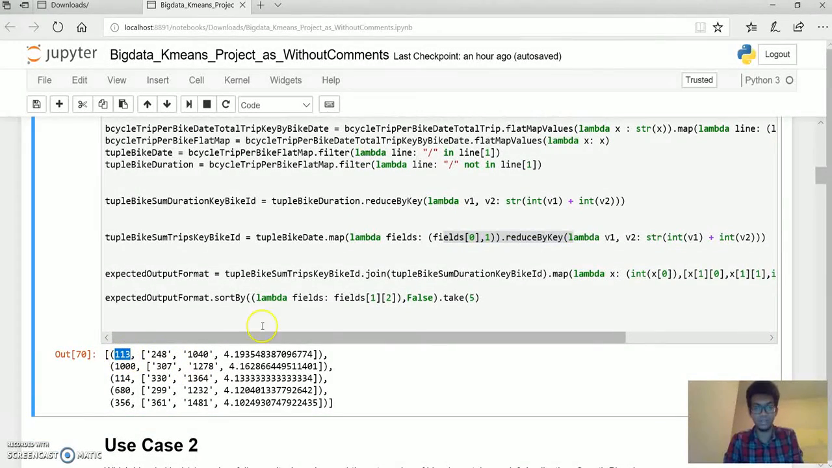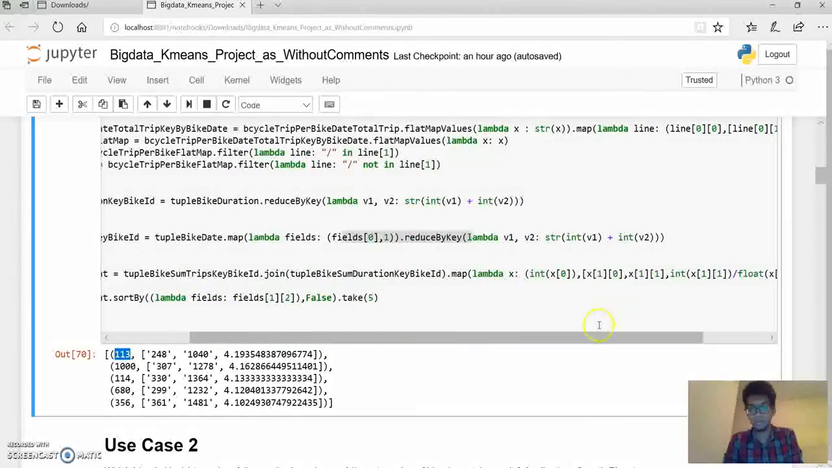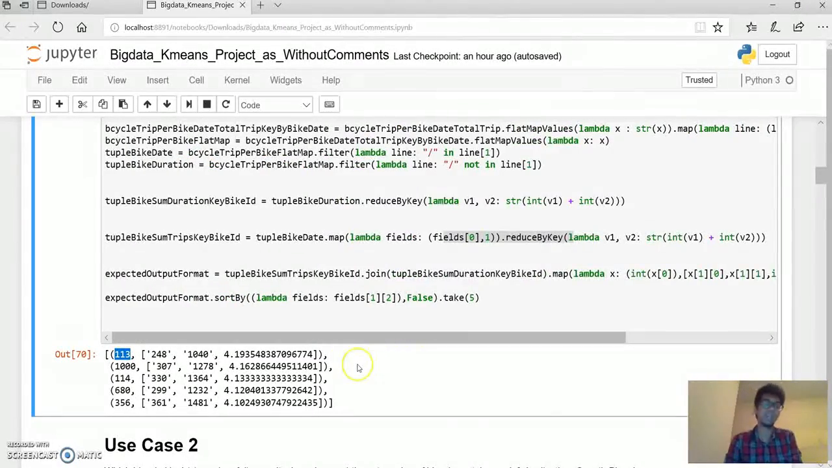So I have the bike ID here. I'd be selecting these so that for each bike I can see the number of trips that this bike has taken, the total trip duration, and the average rental duration, and I have sorted it and taken the top 5.